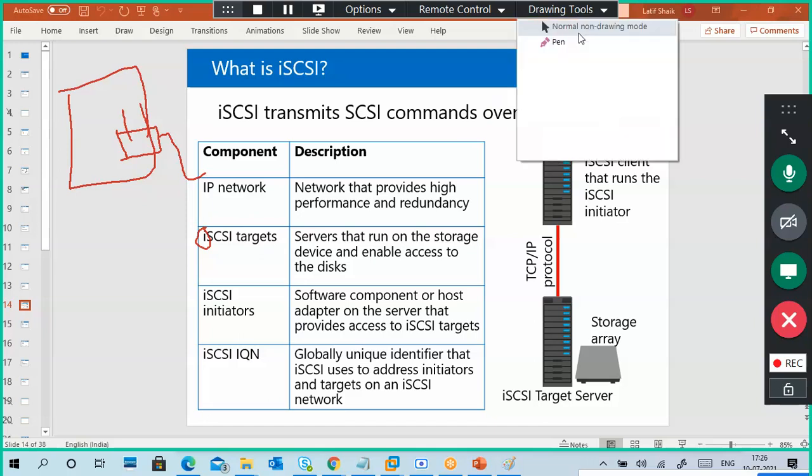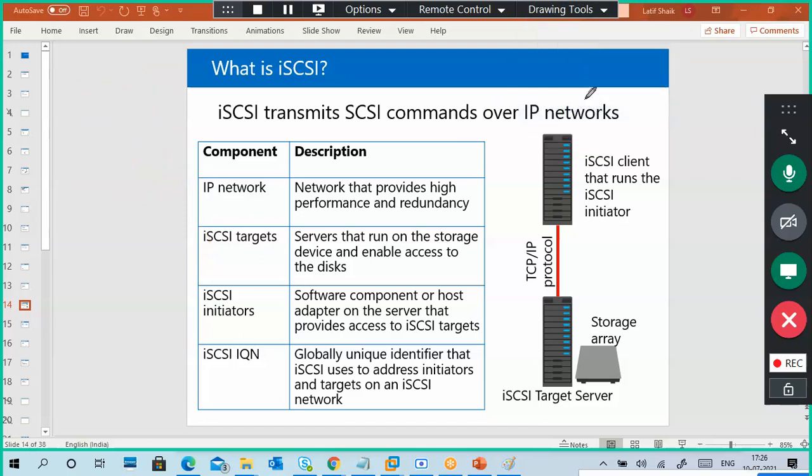iSCSI is also the same thing, it looks like NAS boxes only. Box means storage bay. This is an iSCSI target server, and this is my storage space. For example, I have a server with block level storage.